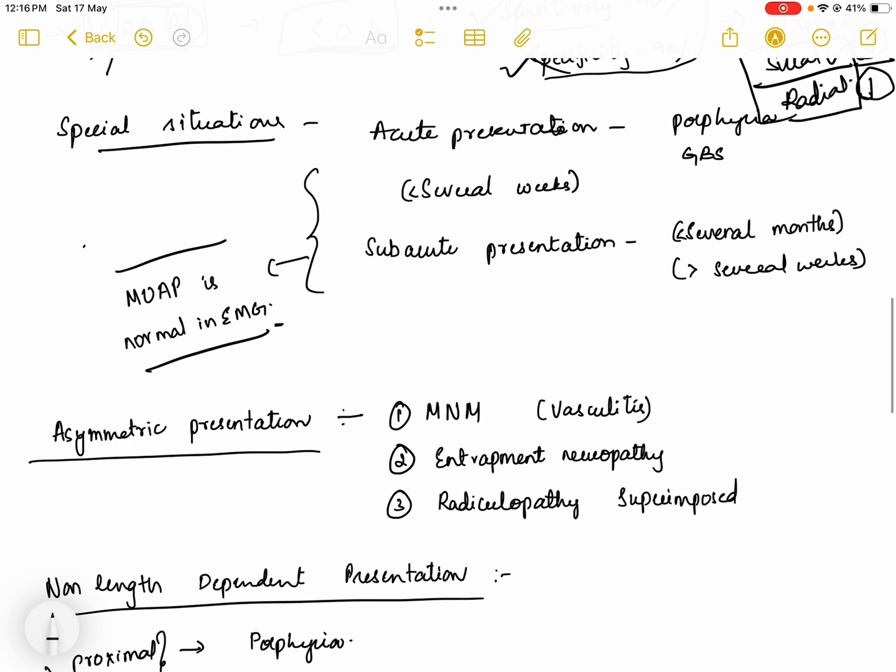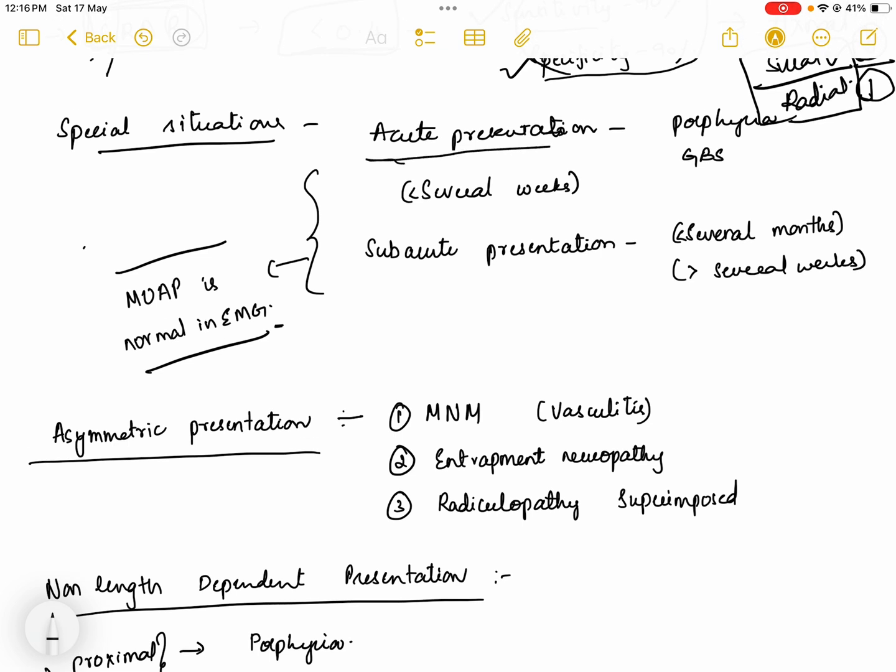And also some special situations: there are very rare causes of acute presentation of axonal neuropathy. Normally all these axonal neuropathies have chronic presentations, present for many years.